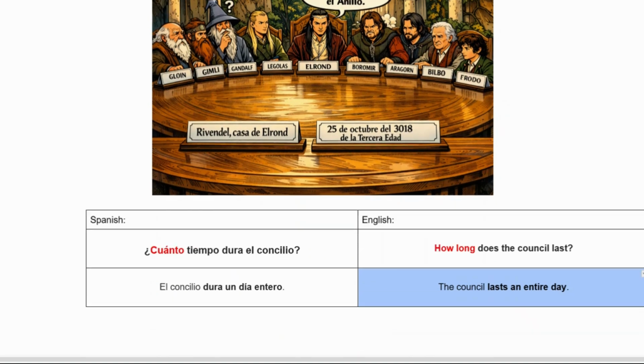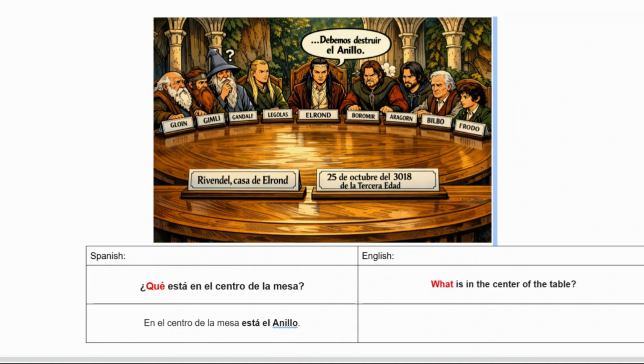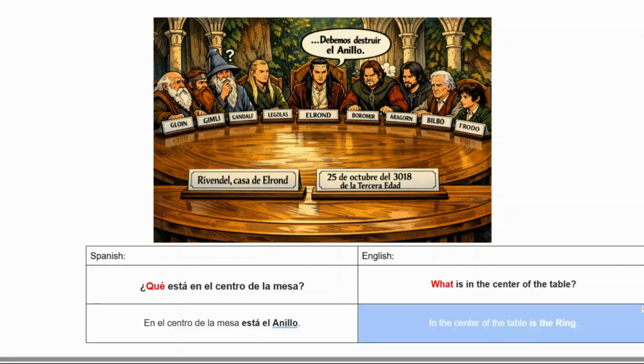Let's move on to the next one. Our next question is, what? And once again, we did go over this question one time when we were asking, what is Elrond saying? But this time it's a different question. What is in the center of the table? In Spanish, ¿qué está en el centro de la mesa? En el centro de la mesa está el anillo. So in the center of the table is the ring.